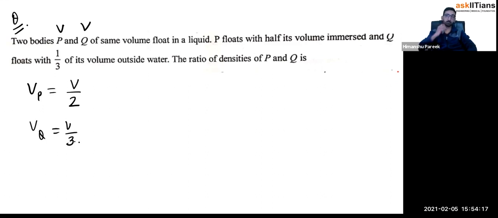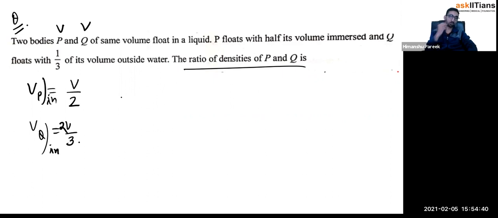And Q floats with 1/3 of its volume outside the liquid. So what is inside? 2V by 3. 1/3 is outside, so 2/3 is inside. So inside I am writing here, this is the inside one. Calculate the ratio of densities.